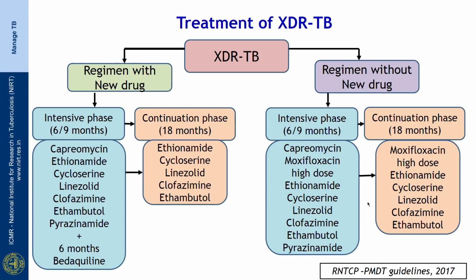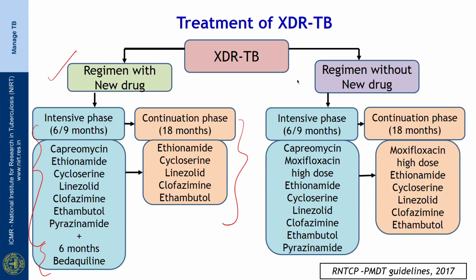How do you treat a patient with XDR-TB? So, the regimen with new drug Bedaquiline will include an intensive phase of 6 to 9 months with capreomycin, ethionamide, cycloserine, linezolid, clofazimine, ethambutol, pyrazinamide along with 6 months of Bedaquiline. The continuation phase will be for 18 months duration with ethionamide, cycloserine, linezolid, clofazimine and ethambutol.